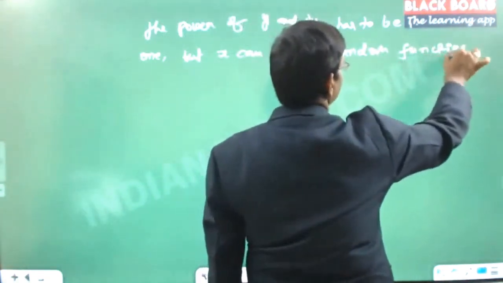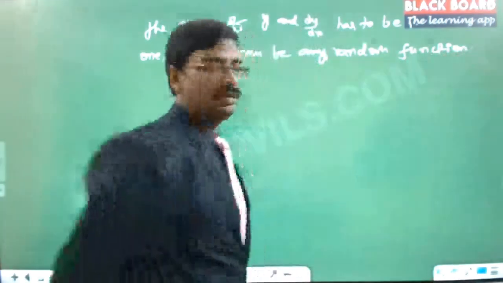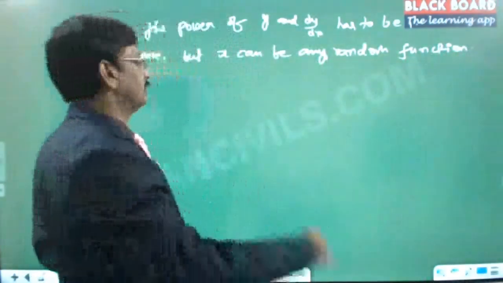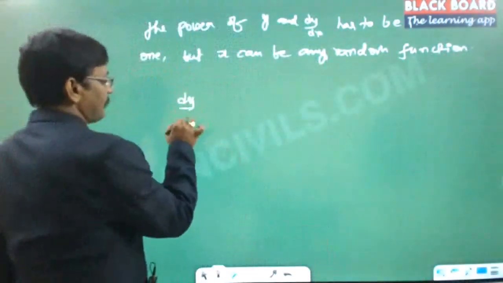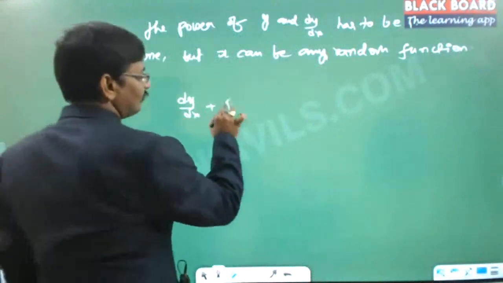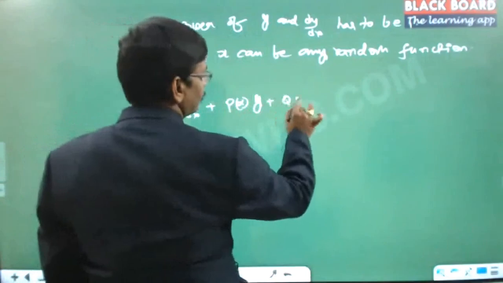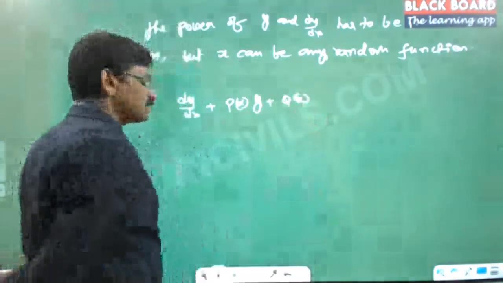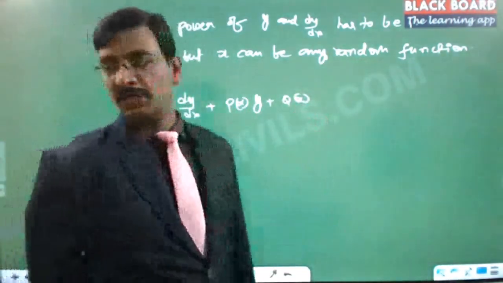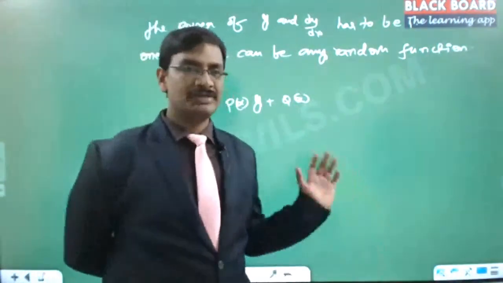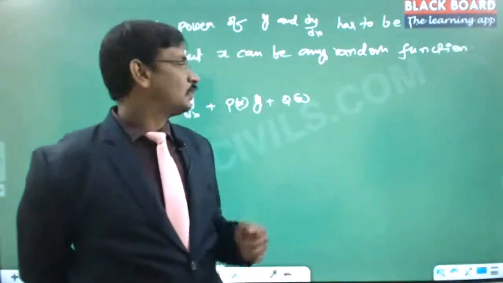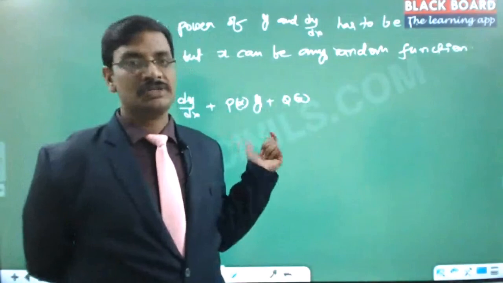And this kind of differential equation is called a linear differential equation. So that is dy by dx plus some function of x into y equals some other function of x. And this is called a first order linear differential equation. Finding the solution straight away is not that easy.